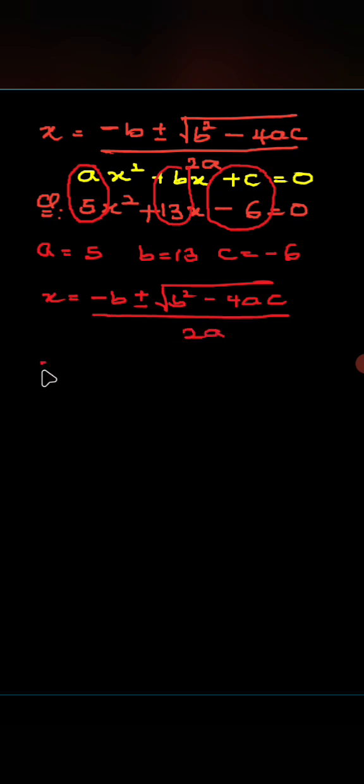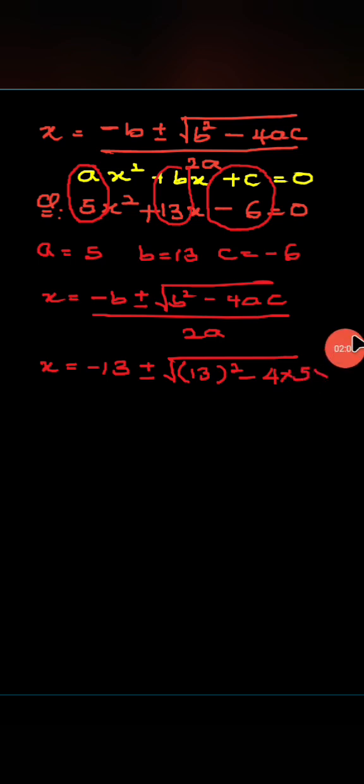So x equals minus b, which is 13, so I'm going to put 13 here, plus or minus square root of b squared, so 13 squared, minus 4 times a, which is 5, times c, which is negative 6. All of this is under the square root, and everything is divided by 2 times a, which is 2 times 5.